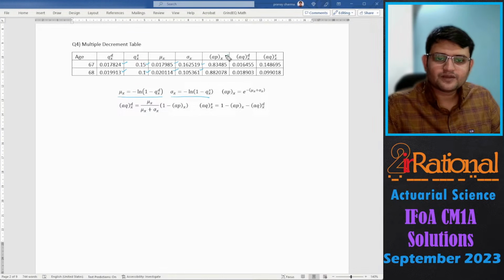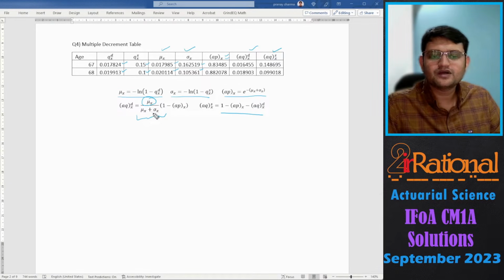Then we'll calculate the APX. APX would be e raised to minus of mu x plus sigma x. Then AQXD and AQXS. For AQXD, I have used this formula, that is mu x upon mu x plus sigma x, times 1 minus APX. For AQXS also you can use the same formula, where here we'll have sigma, but you can also use the relationship that the total has to be equal to 1. So AQXS would be 1 minus APX minus AQXD. So these will be your final answers.